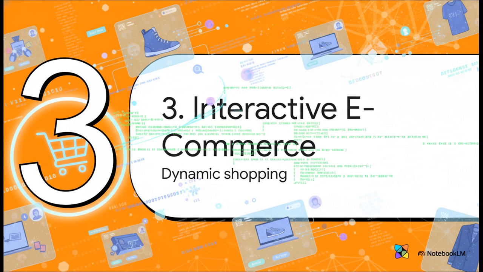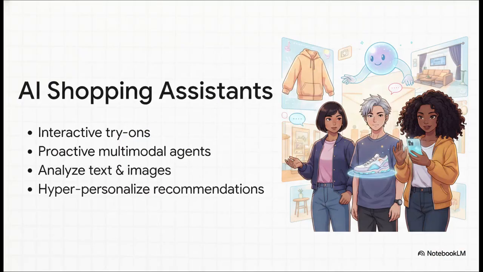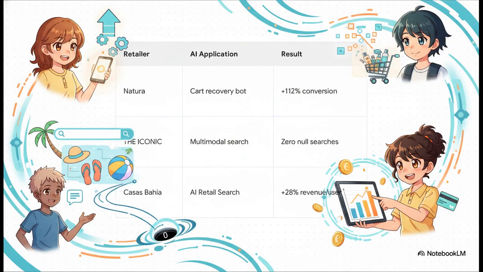Section 3. Interactive e-commerce experiences. Moving right up the scale matrix, we see static product pages becoming dynamic, highly personalized shopping experiences. Retail giants like Macy's are using Omni to deploy proactive AI shopping concierges. Think about it. A customer can upload a photo of a room or an outfit, describe what they want in plain English, and the AI reasons across both that image and the text to deliver hyper-personalized recommendations instantly. It completely replaces those boring static images with interactive virtual try-ons. And hey, these aren't just theoretical upgrades. The business impact is very real.